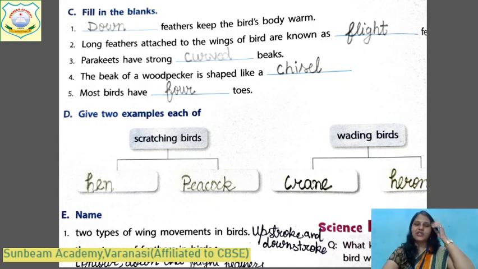Upstroke and downstroke. Now, 3 types of feathers in birds. In birds, there are 3 types of feathers present. Now, I have shown you all 3 types of feathers also. You will write the names of these 3 feathers. Write in small letters, because the space is less. Contour, then comma, down, and flight feathers. Contour, these are the names of feathers.